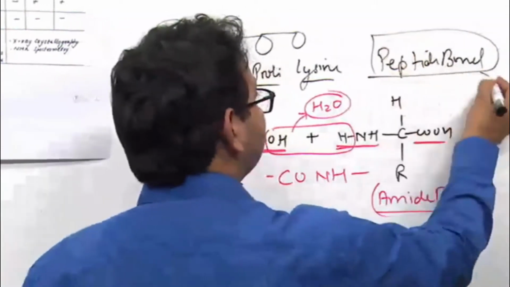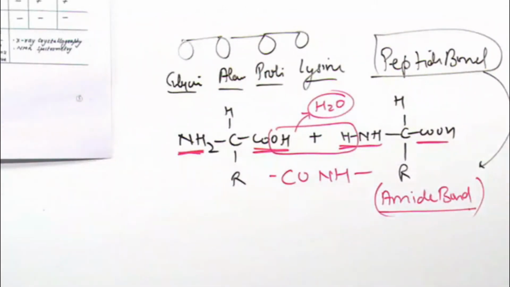A frequently asked question: peptide bonds are chemically amide bonds. Now you want to cleave these amide bonds.